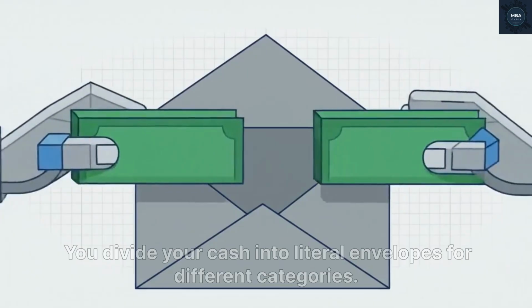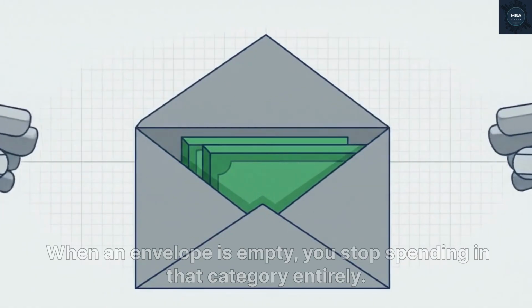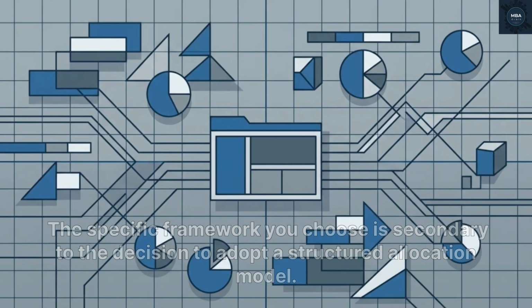You divide your cash into literal envelopes for different categories. When an envelope is empty, you stop spending in that category entirely. The specific framework you choose is secondary to the decision to adopt a structured allocation model.